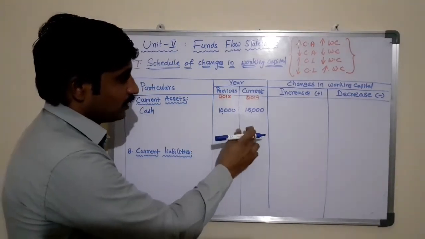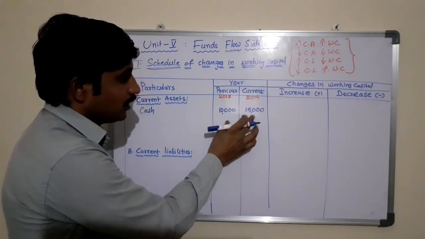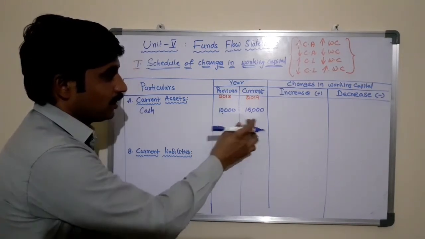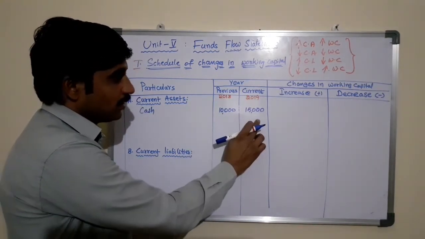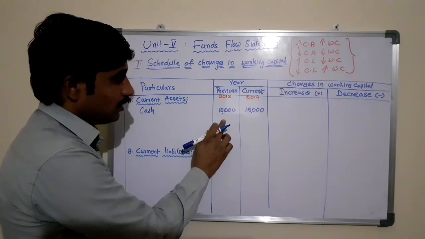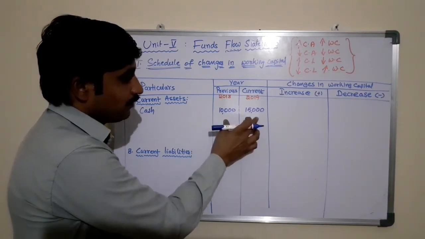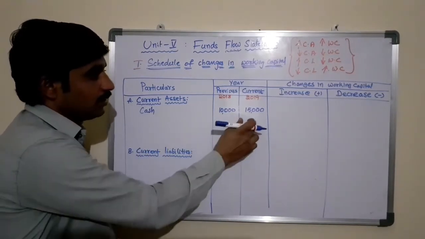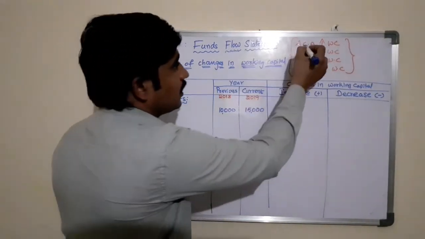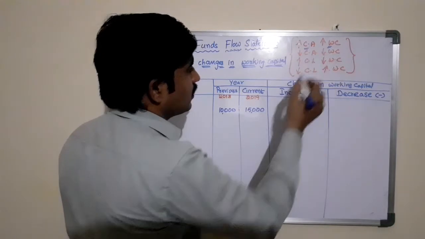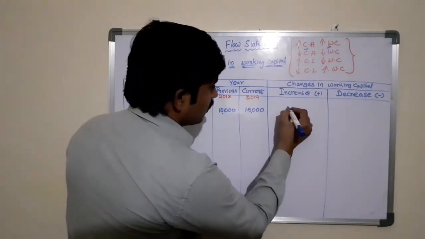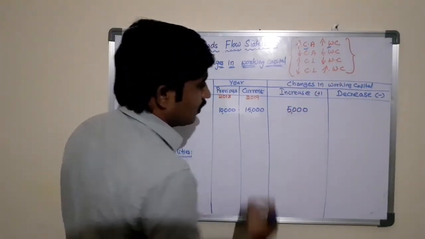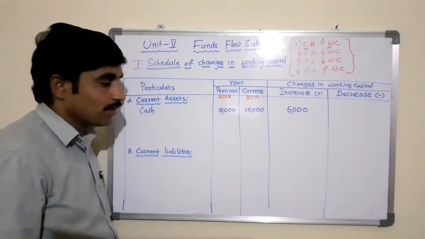So by comparing these two, we find that there is an increase in current assets compared to 2018. Current year 15,000, previous year 10,000. Here the difference between these two is 5,000, that is the increase in cash in the current year. When there is an increase in current assets, there is an increase in working capital worth 5,000 rupees.